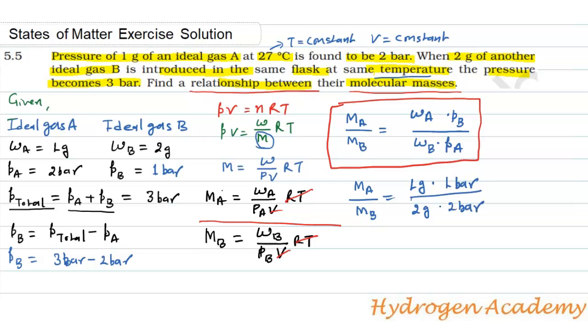Now bar cancels. So MA upon MB is equal to 1 upon 4. So 4 MA is equal to MB. So this is the relation: MA is to MB is equal to 1 is to 4. Thank you.